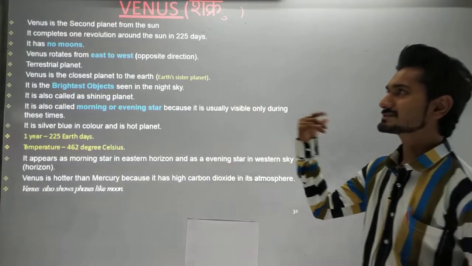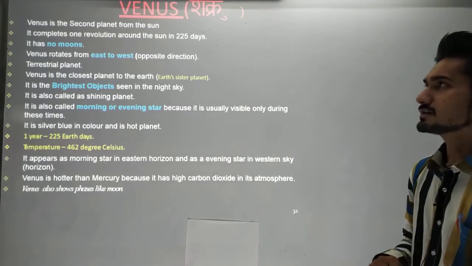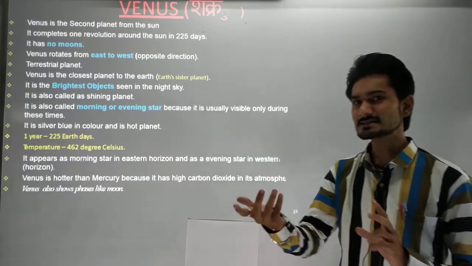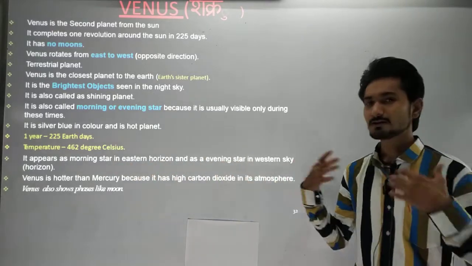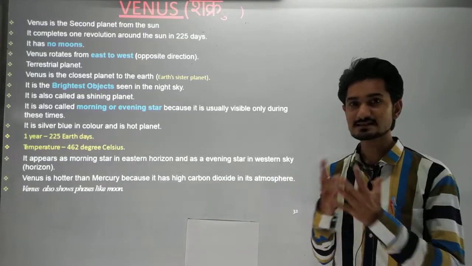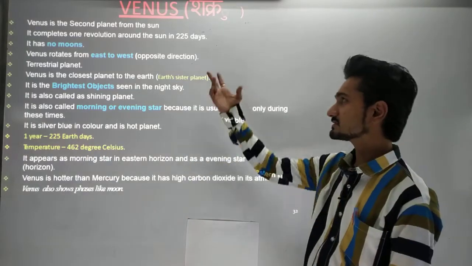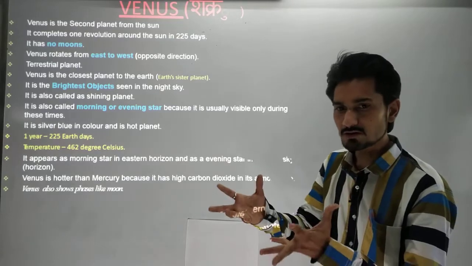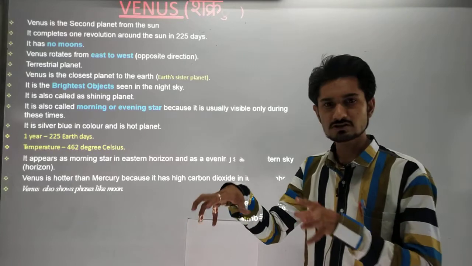So Venus is the second planet from the sun. I have already told you about that. It completes one revolution around the sun in 225 days. It means it takes 225 days to go around the sun. We take 365 days, or we can say 365 days and 6 hours, while Venus completes one revolution around the sun in only 225 days. You can imagine that it has a faster revolution than Earth, because it is very close to the sun. That's why.